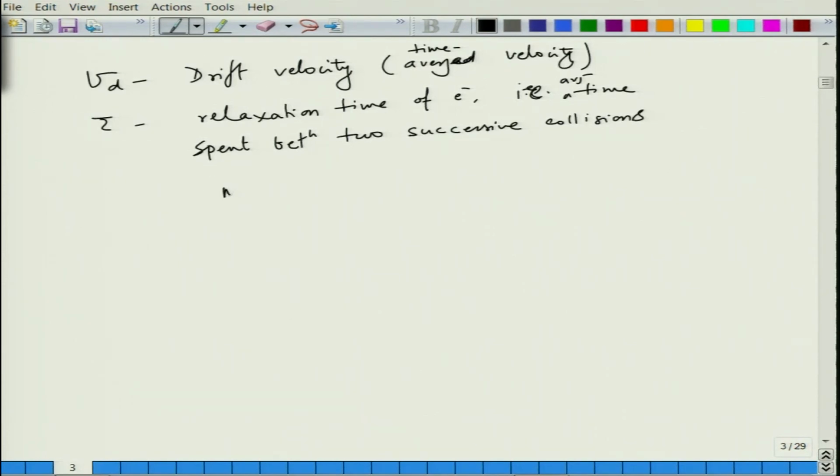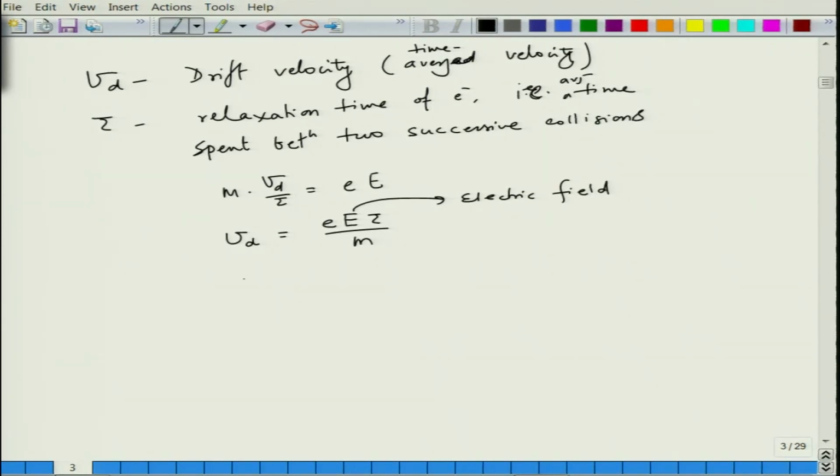As a result we saw that m into Vd divided by tau is equal to E. So, from this we got drift velocity is equal to E tau divided by m. So, this E is basically electric field, not the energy.